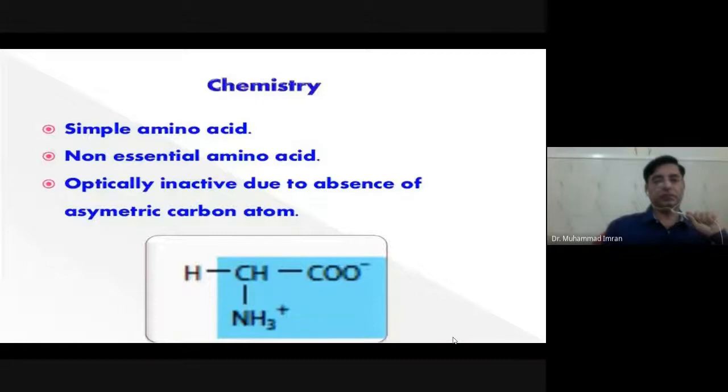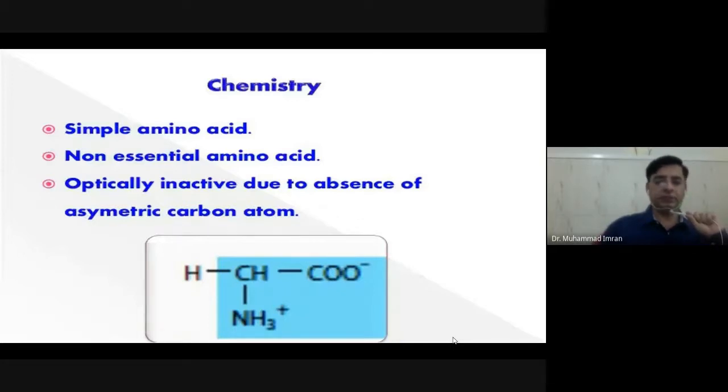It is a simple amino acid, a non-essential amino acid, an optically inactive amino acid. Why? Because it does not contain any chiral carbon. So it does not contain any chiral carbon. That's why it is symmetric.